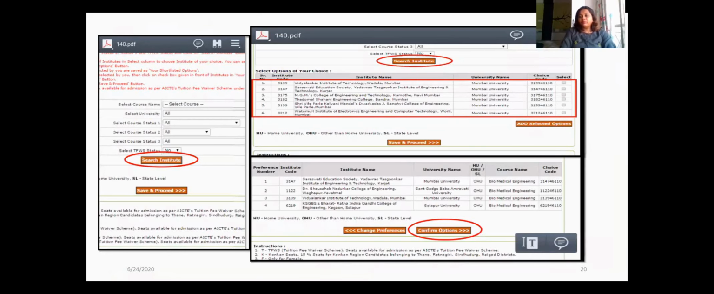Online option form. As I told you, you can give a maximum of 300 options of engineering colleges. So how to fill it? You can see here, you first have to select the course, which branch you want to take admission in, then which university you want to take admission in. After that, depending on that, you will get a list of the institutes which have that branch. Then depending on your preferences, you have to give 1, 2, 3, 4, up to 300 preferences of your choice, and you can fill it in this online option form.